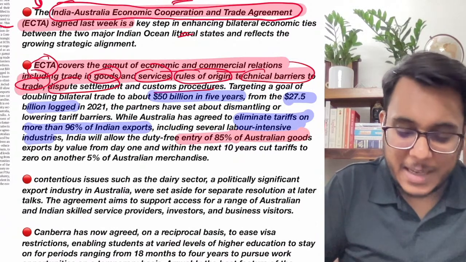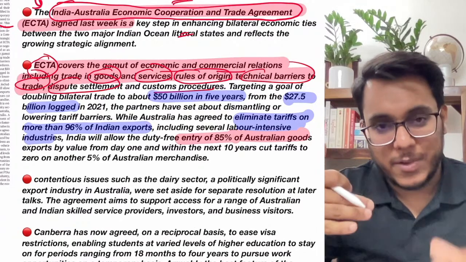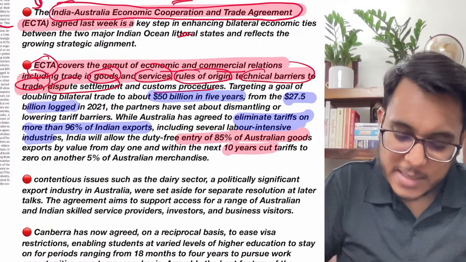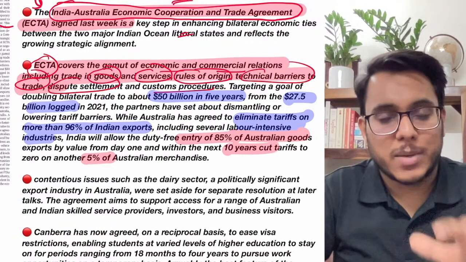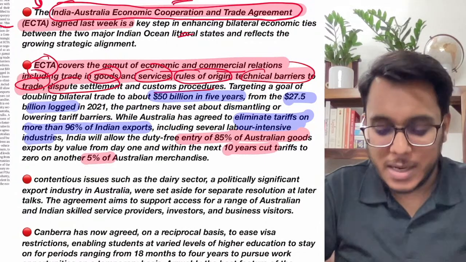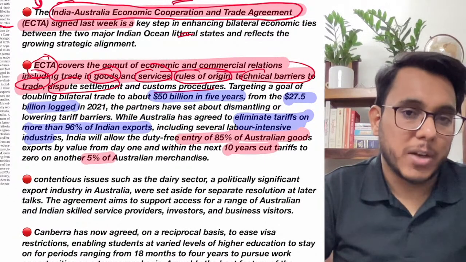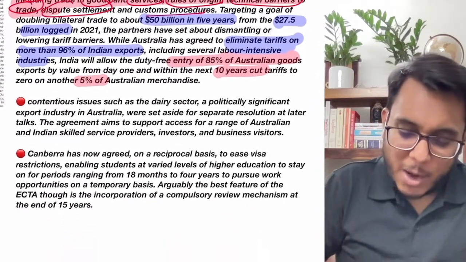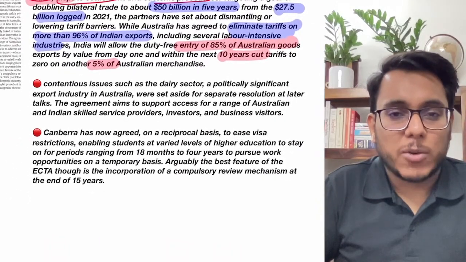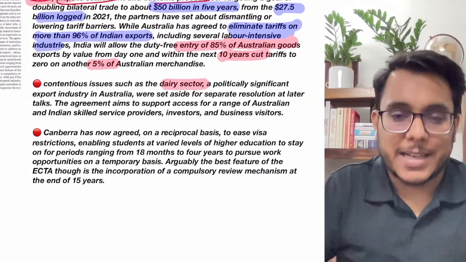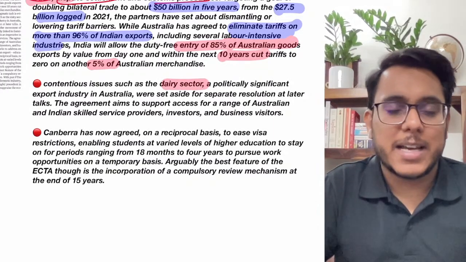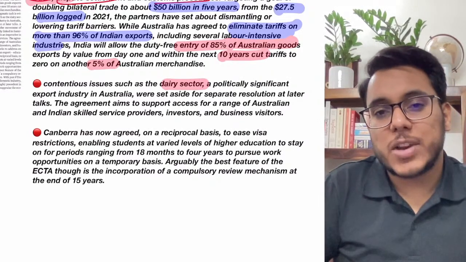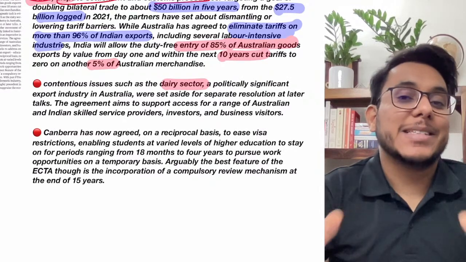Now it has been provided that right now we will be imposing lower tariffs on 85% of Australian goods, and in the next 10 years on 5% other Australian merchandise also we will be reducing the tariffs. So in total India will provide 90% of the goods entry into India at reduced tariff rates. Now the contentious issues between India and Australia, the dairy sector, have been kept aside and will be renegotiated later. Now what was the dairy sector issue? See, Australia has a very well thriving mechanized dairy sector.